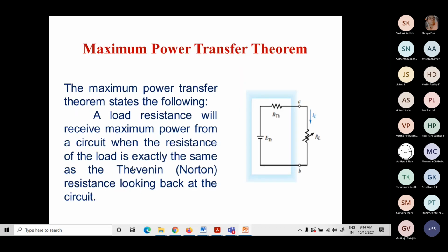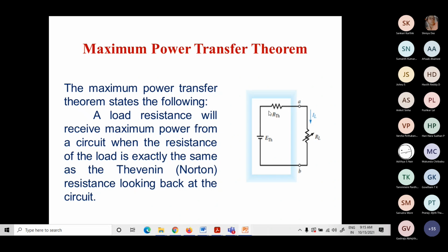Now this is the maximum power transfer theorem. So what is this theorem? When you have a complex network, I want to find out for what value of the load resistor I will get the maximum power. As per the theorem, the load resistance will receive maximum power from the network when the load resistance value is exactly equal to the Thevenin's resistance value.